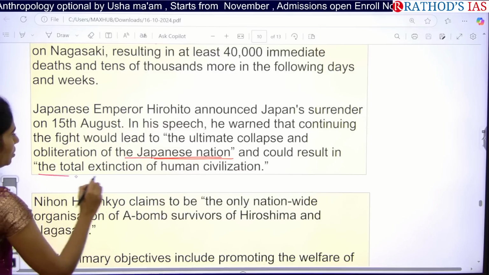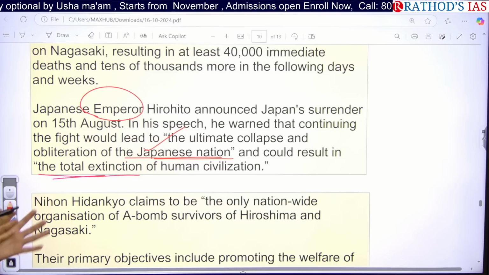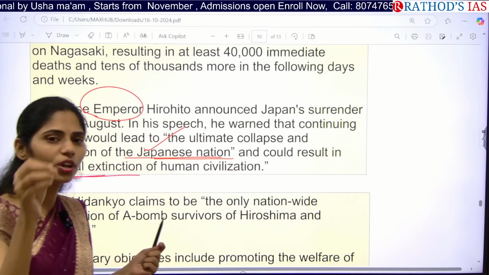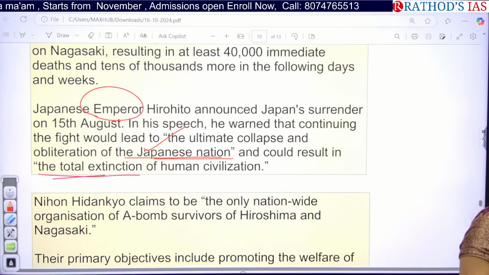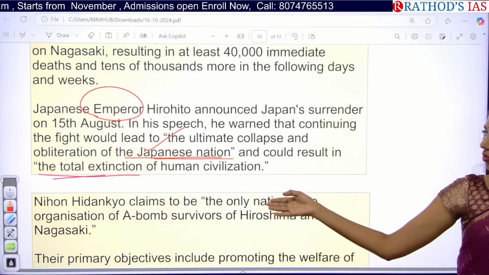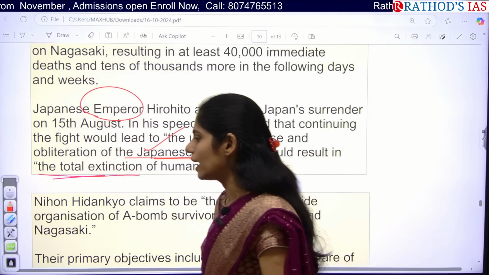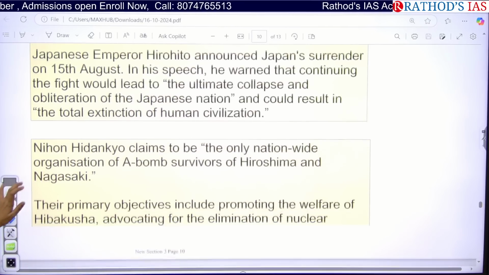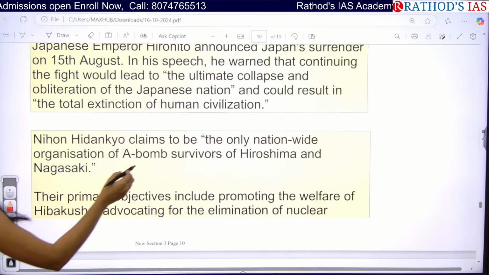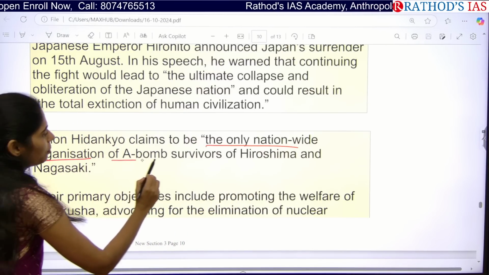The Emperor said that if the dropping of bombs on Japan continued, human civilization in Japan would end. Because of this, on 15th August he surrendered to the US, and that led to the stopping of the world war.